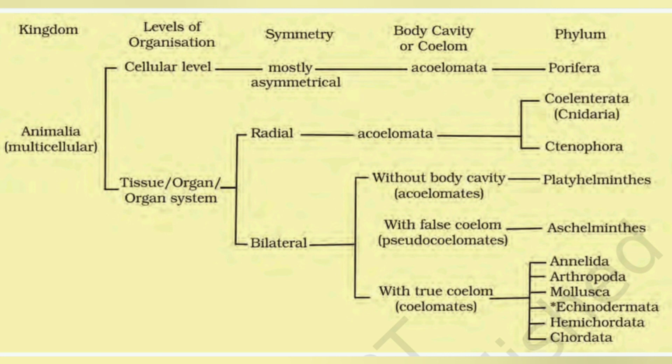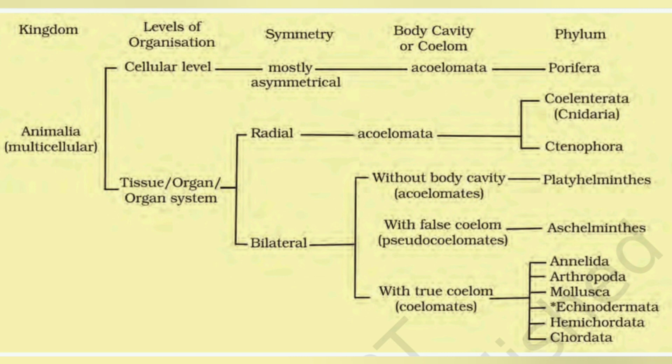In cellular level, mostly they are asymmetrical, acoelomates, and the phylum belonging to this is Porifera. But in tissue, organ and organ system level, further classification is done on the basis of symmetry, radial and bilateral. Those who have radial symmetry are acoelomates. Phyla belonging here are Coelenterata and Ctenophora.